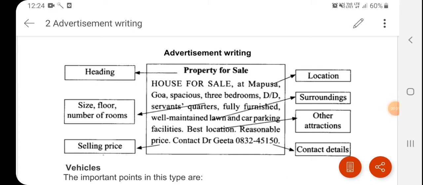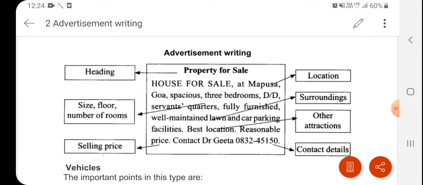We were doing the advertisement writing. This is another type of advertisement that is for sale that we will be doing today. On your screen, you can see that the property for sale advertisement is there. For this, I have shown you the different things that you have to write in this type of advertisement.